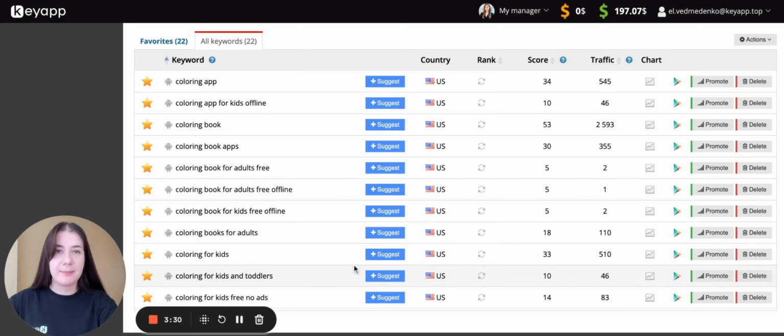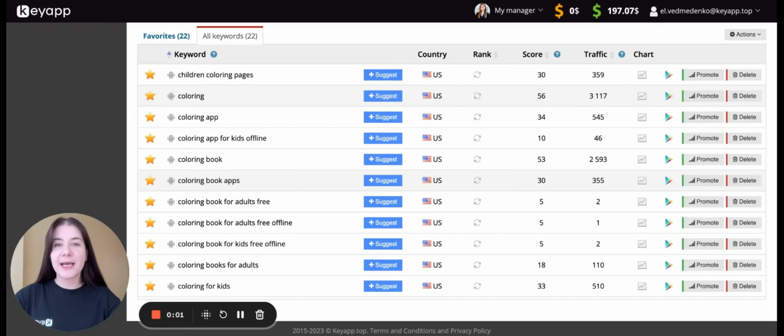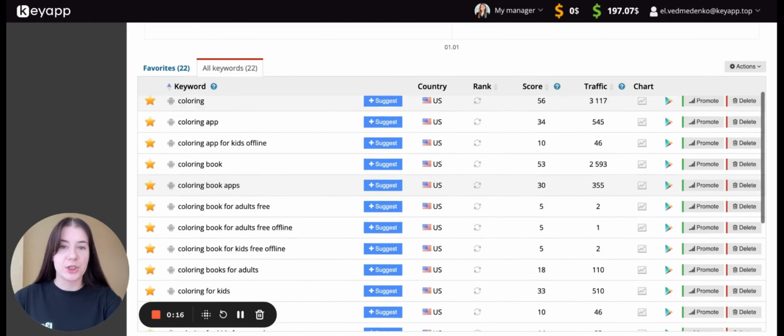Let's talk a little bit about the tools you may use to solve this task. As we do not have access to the data from Google Play or App Store, we need to find some other ways to find out if there is some traffic for a particular search request. And of course, here we may use different kinds of App Store optimization services.